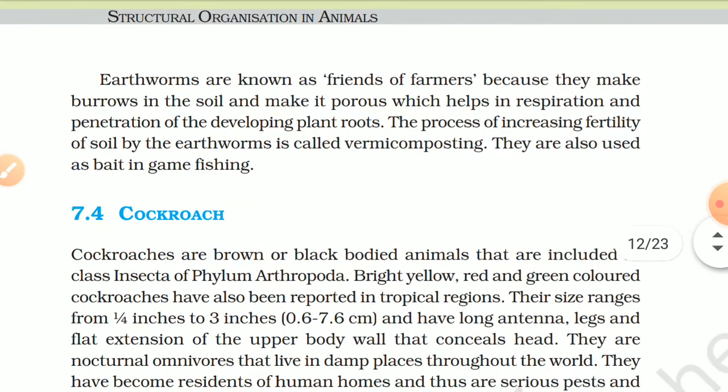Earthworms are known as friends of farmers because they make burrows in the soil and make it porous, which helps in respiration and penetration of the developing plant roots. The process of increasing fertility of the soil by the earthworm is called vermicomposting. They are also used as bait in game fishing.